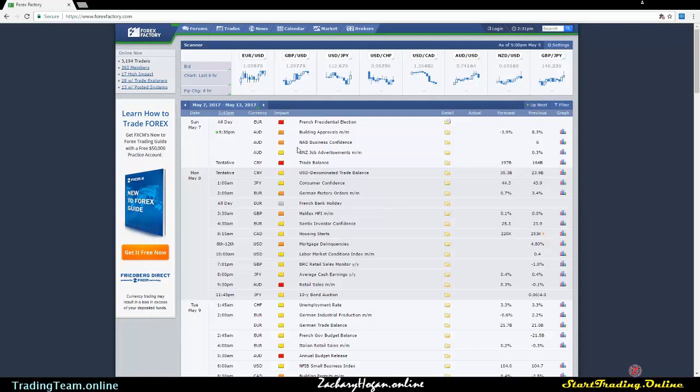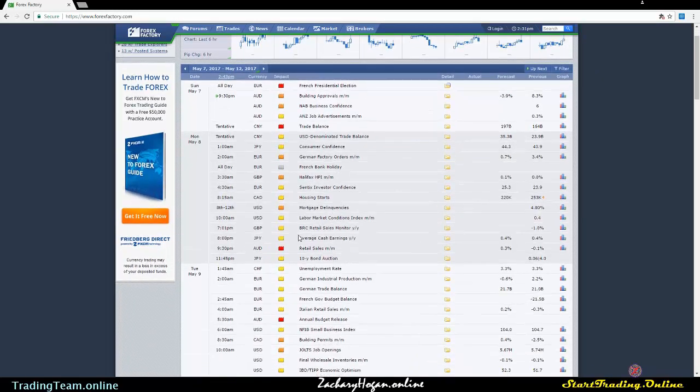You can see here on Sunday we do have the Euro high impact news with the French presidential election. As of right now, the candidacy is between Macron and Le Pen. So we'll have to see, as this will have an influence over the euro, and it's been in a huge bullish uptrend. So we're going to be taking a look at that.